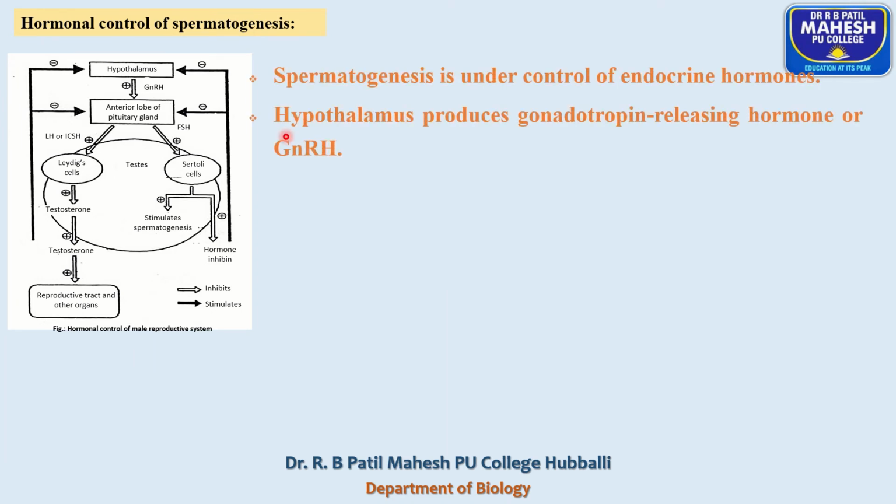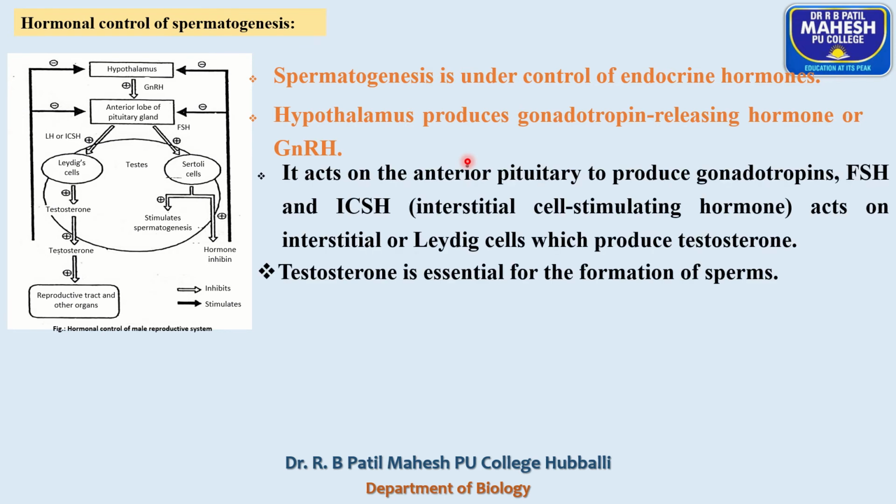After attaining puberty, the hypothalamus produces gonadotropic releasing hormone, that is GnRH, that stimulates the pituitary gland to release gonadotropins, that is FSH and ICSH, interstitial cell stimulating hormone, or luteinizing hormone.